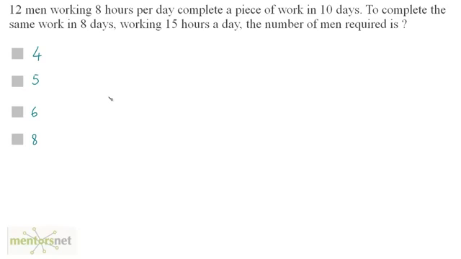12 men working 8 hours per day complete a piece of work in 10 days. To complete the same work in 8 days, working 15 hours a day, the number of men required will be. So we have these two quantities: the number of men and the number of days required. If you increase the number of men, the number of days required to complete the work will decrease. So these two quantities are inversely proportional, right? So 12 men complete the work in 10 days, right?